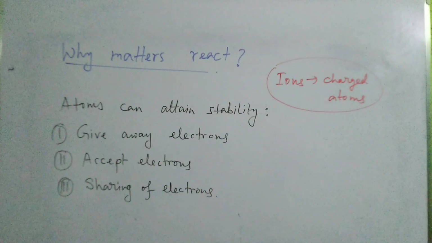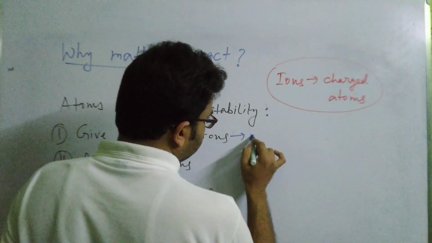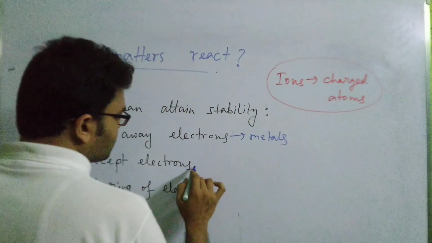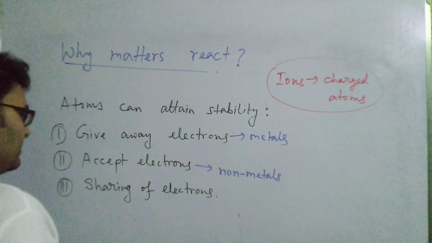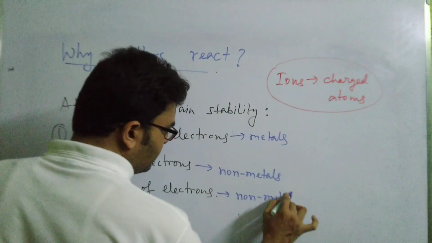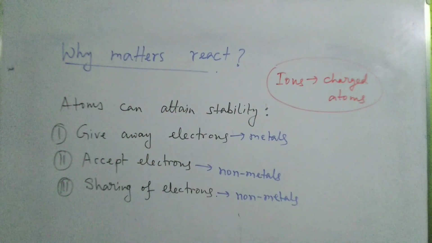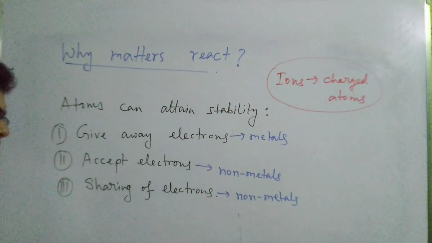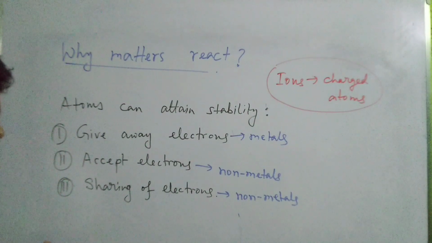Now electrons are generally given away by metals, the metallic elements. Electrons are generally accepted by the non-metals, and sharing is also done by the non-metals. So these are the ways by which atoms of elements other than noble gases can attain stability. So is it clear? Fine. Thus we think the concept of why reactions occur is clear to all of you. Now you can easily understand the concept of reaction in detail.